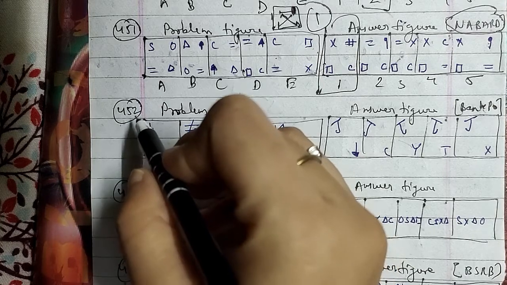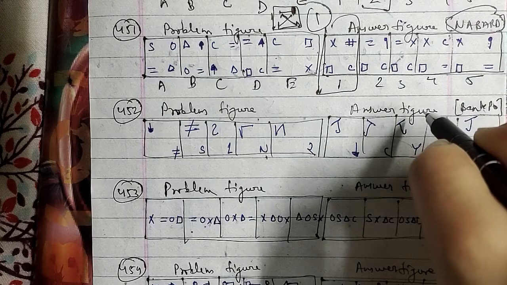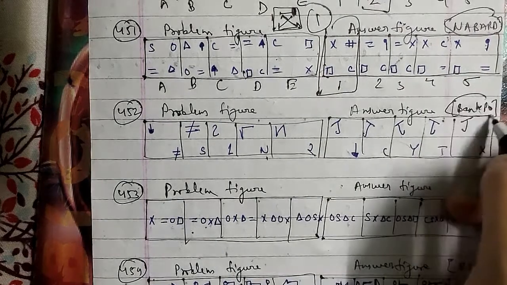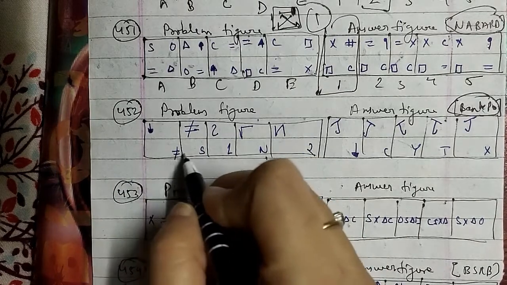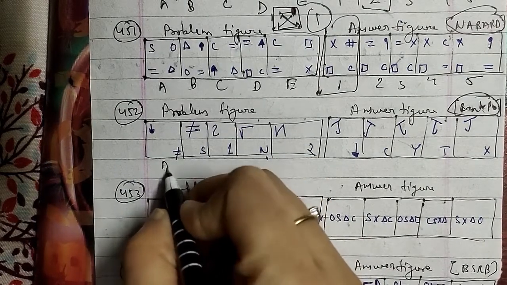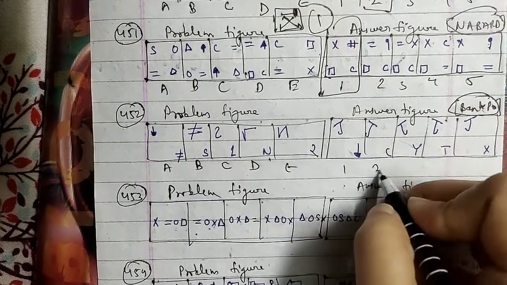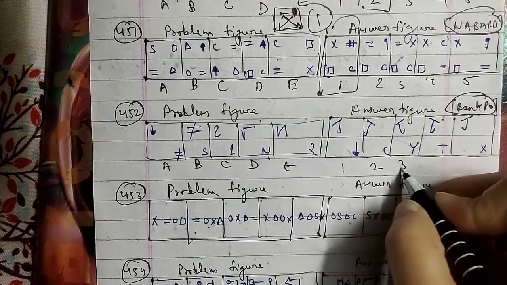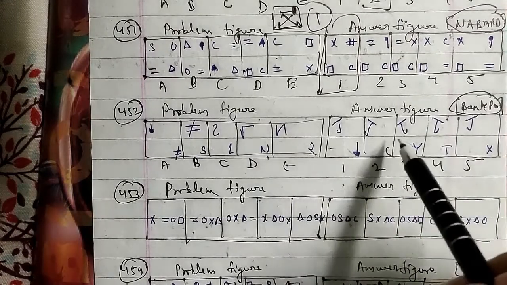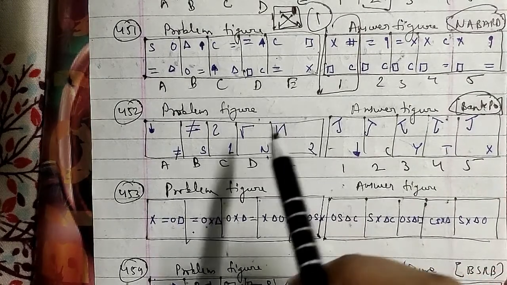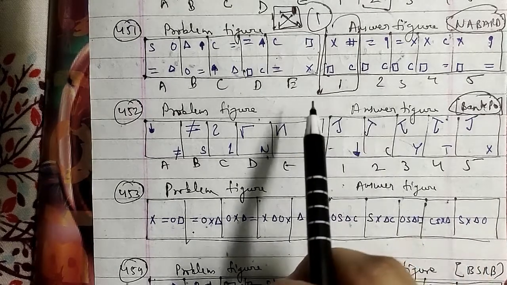Let's go ahead with the 452nd question of the session. These are the problem figures and these are the answer figures, which have been asked in the bank PO question paper. This is an arrow, this is a not equal sign. This is A, this is B, this is C, this is D, and this is E. These are the answer figures 1, 2, 3, 4, and the fifth figure respectively.